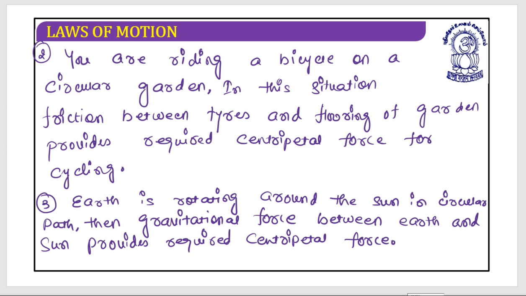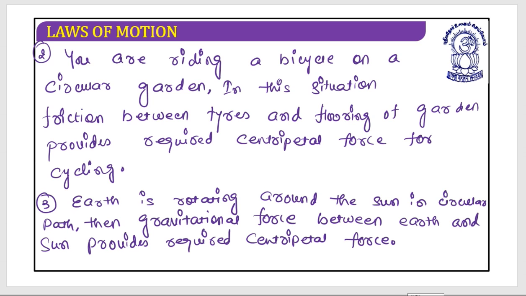So if Earth is rotating around the Sun on a circular path, then the gravitational force between the Earth and the Sun provides the required centripetal force. So I hope now you understand that every time there are different agencies providing the centripetal force.